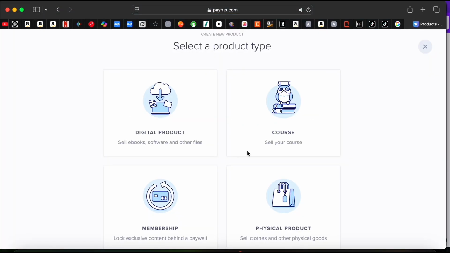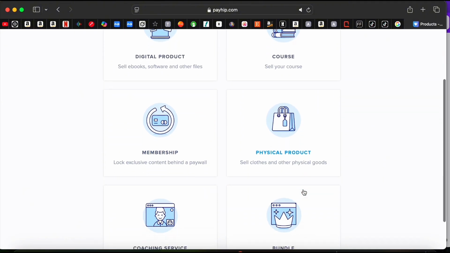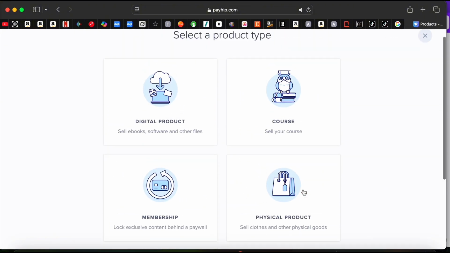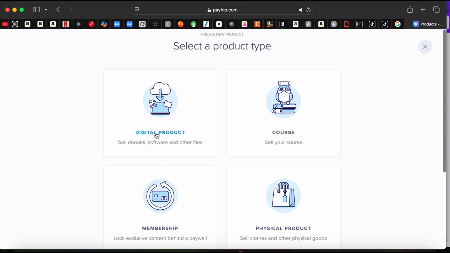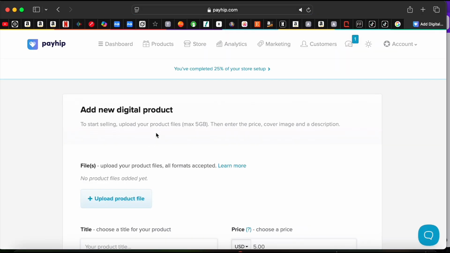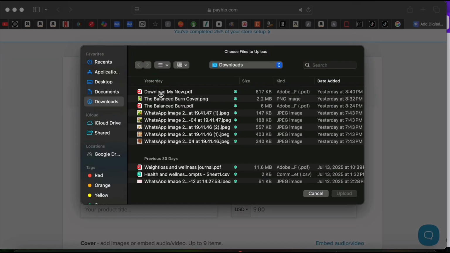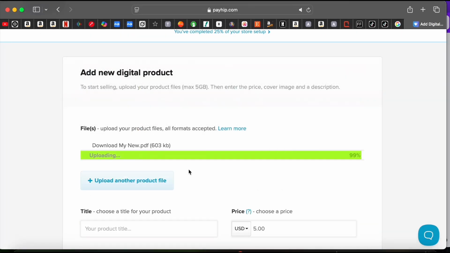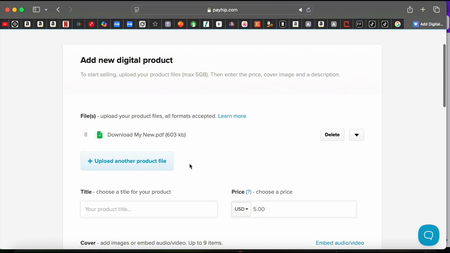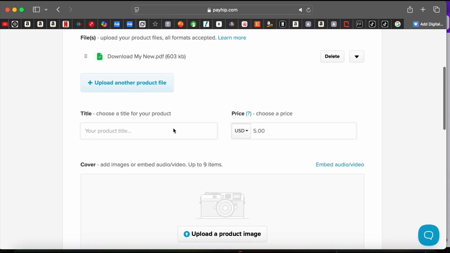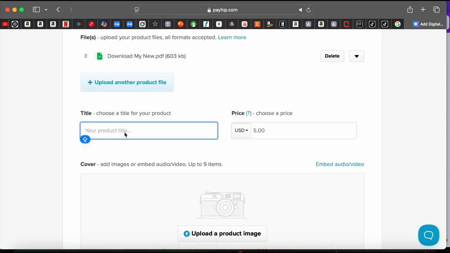So when you're signing in, just click on add product, and then you go to digital product, as you can see, because we want to upload digital products and nothing else, not a physical product or a course. So just click on digital product, and then we'll move on to click on upload product file. We'll select our file that we saved, upload it there, and then go ahead and choose a title for our product.